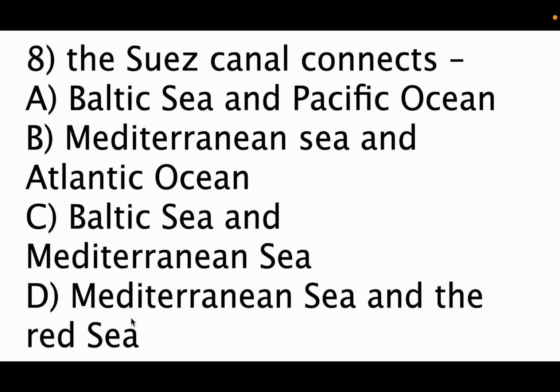So 21 countries surround Mediterranean Sea, and those 21 countries are Albania, Algeria, Bosnia Herzegovina, Croatia, Cyprus, Egypt, France, Greece, Libya, Italy, Israel, Lebanon, Malta, Morocco, Montenegro, Slovenia, Spain, Syria, Tunisia, and Turkey. These are the 21 countries which surround Mediterranean Sea.